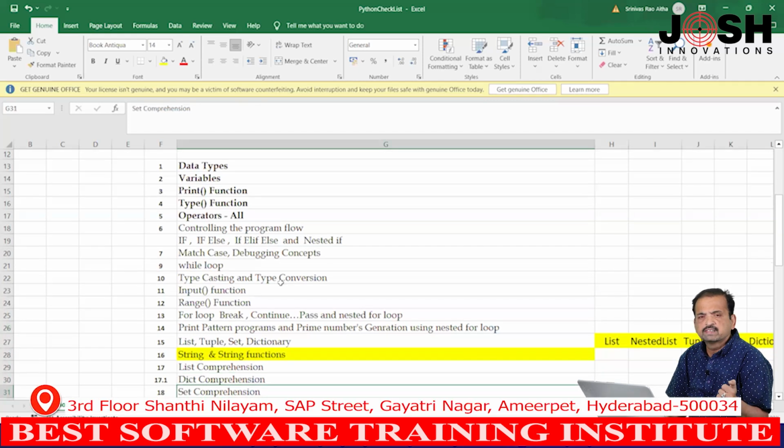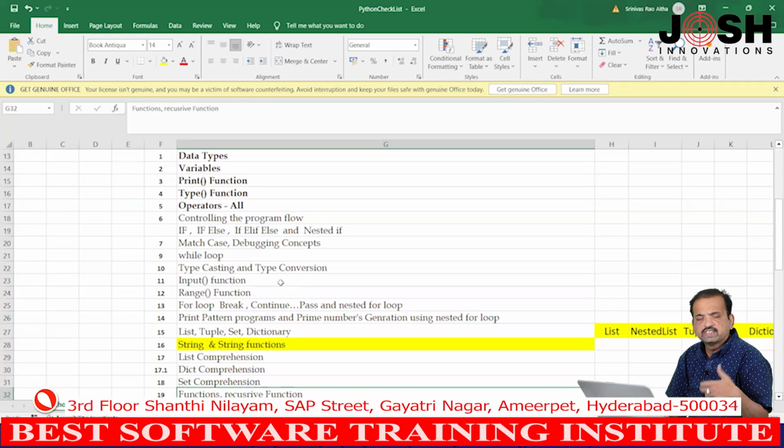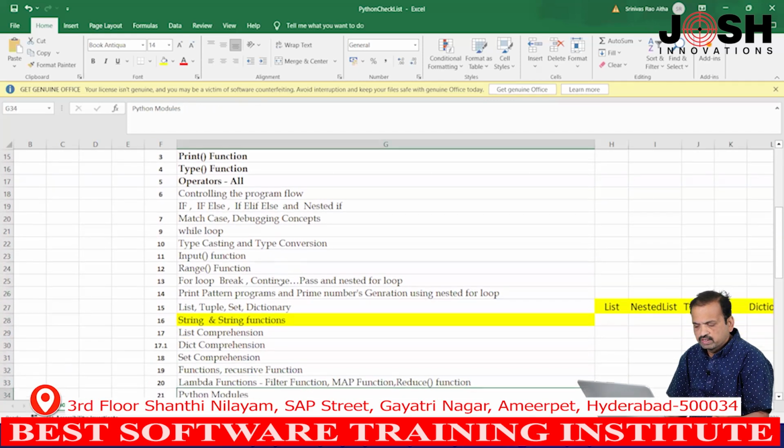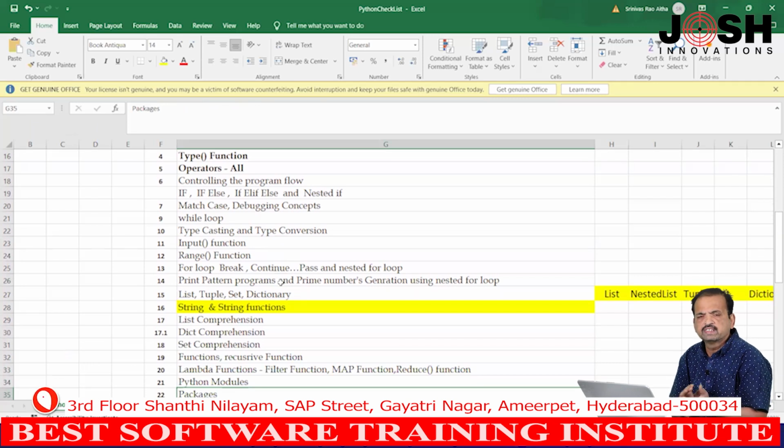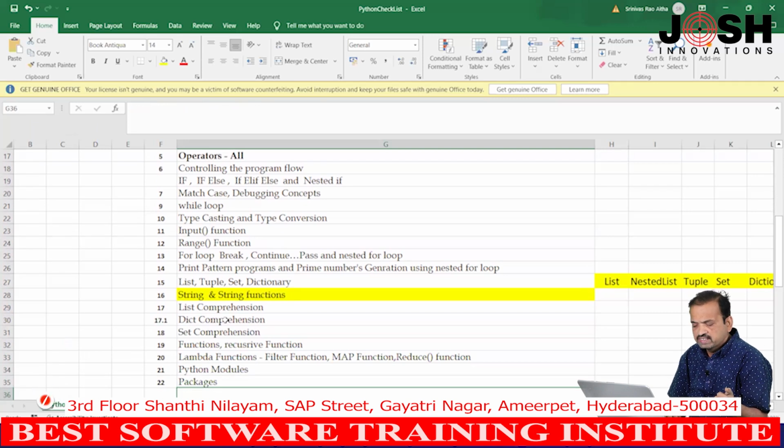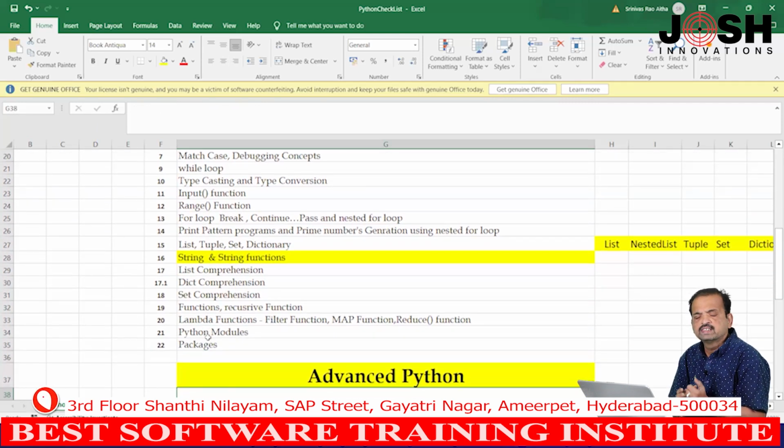Okay. We discussed print pattern programs and how to generate prime numbers using nested for loop, and also we discussed a very important concept, that is data structures: list, tuple, sets and dictionary. These are 4 very important data structures in Python. Then also we discussed string functions, list comprehensions, functions, recursive functions, lambda functions, filter function, map function, reduce function, and we also discussed in the previous session what are modules, Python modules. About packages we will discuss in the end.